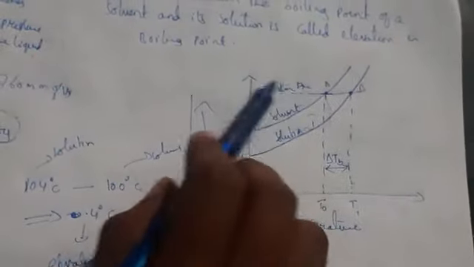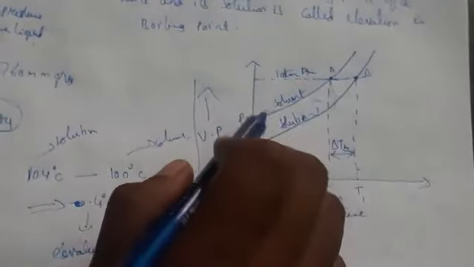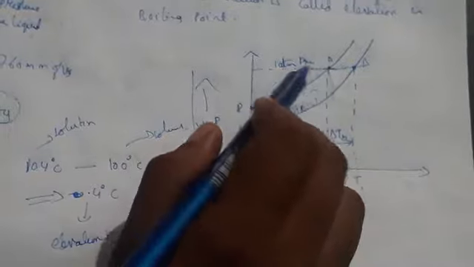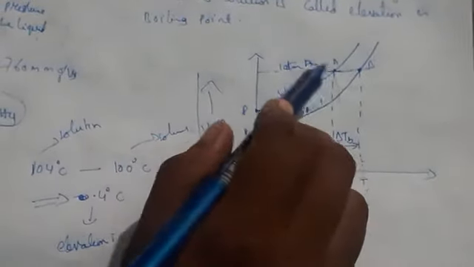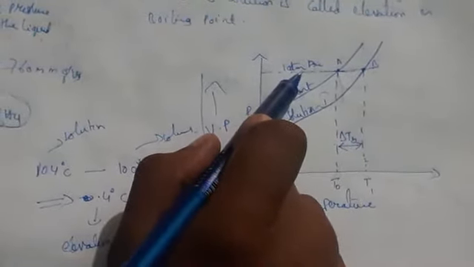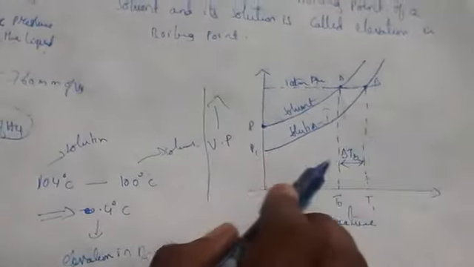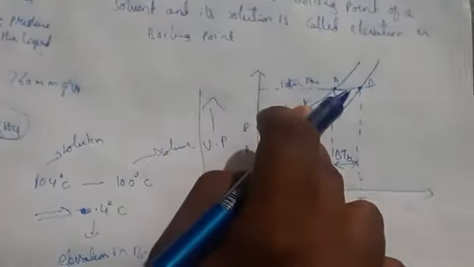Because the pure solvent is equal to the atmospheric pressure. If you observe in the graph, the boiling point of the pure solvent is always equal to 1 atmospheric pressure. But the solution has a higher temperature compared to the solvent. Why do we know that? Because of its vapor pressure.